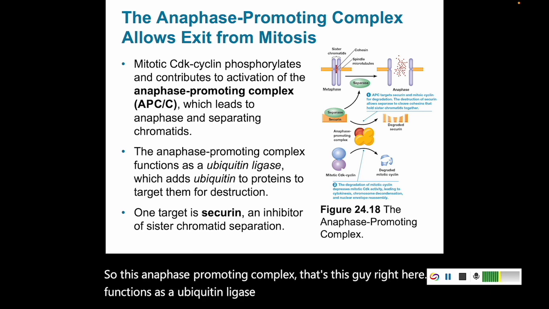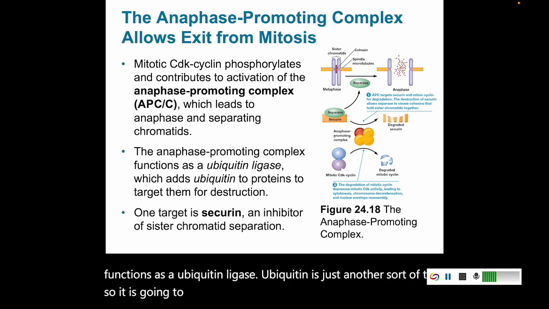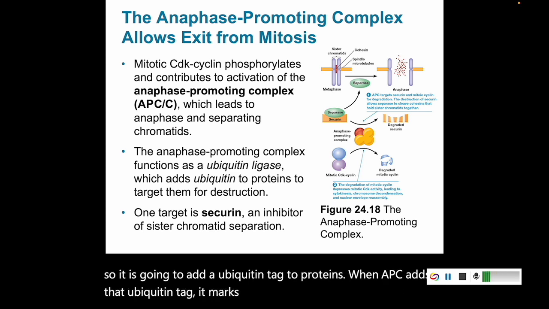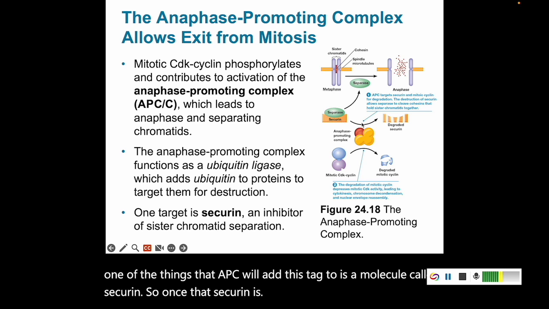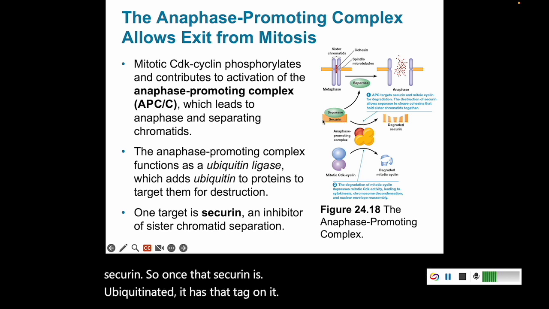Ubiquitin is just another sort of tag. So it is going to add a ubiquitin tag to proteins. When APC adds that ubiquitin tag, it marks it as being ready to be degraded. So one of the things that APC will add this tag to is a molecule called securin. So once that securin is ubiquitinated, it has that tag on it, securin gets broken down.